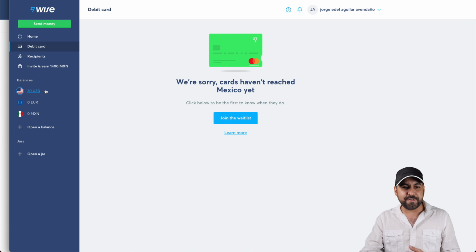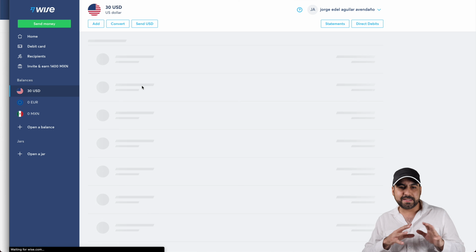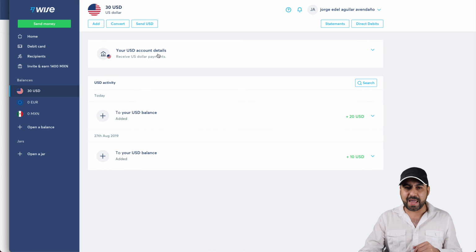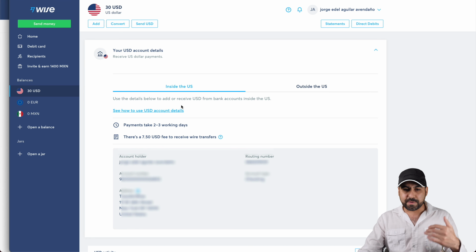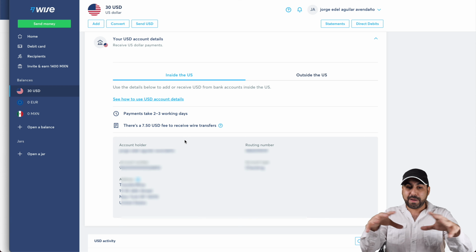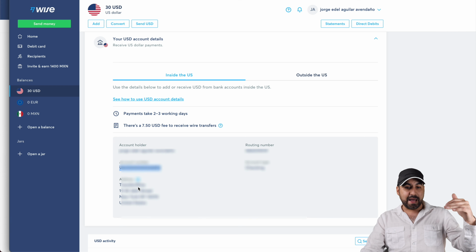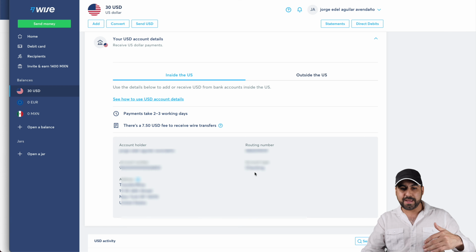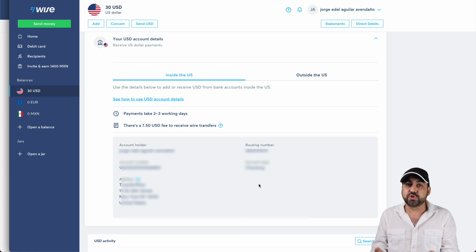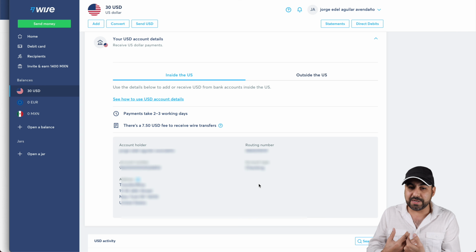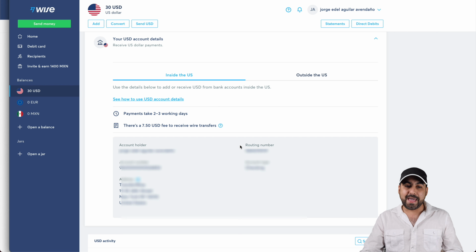Next benefit you have is the balance, all right? So basically this is my US account and people can actually transfer me money. This is my bank account, right? So I got a bank number, I got a bank address, I got a routing number, and I got all the information for people to transfer to my US dollar account, right? From here. And if you guys want to transfer me, that's my bank account.